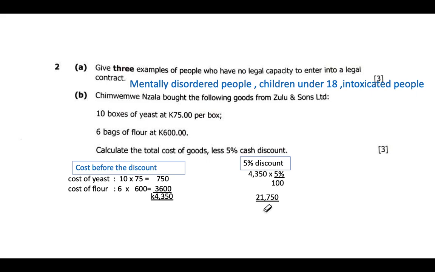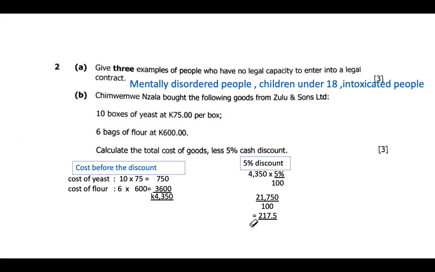When we multiply 4,350 times 5, we get this value. Now we take out 100. So when we say 21,750 divided by 100, we are getting 217.5 kwacha. So this is the particular discount. This amount of discount is the one which was reduced. It's the money that they reduced from the total. This was the discount.